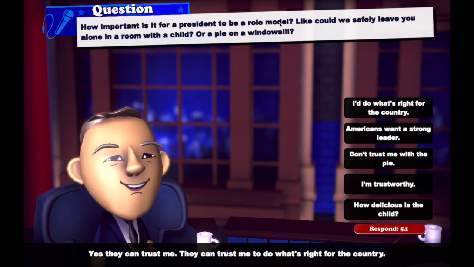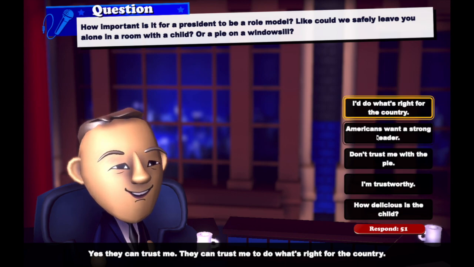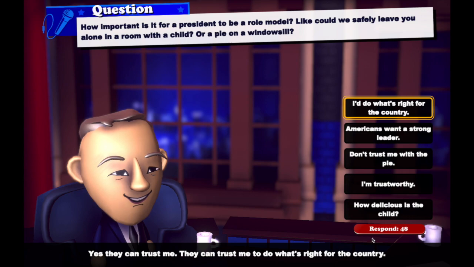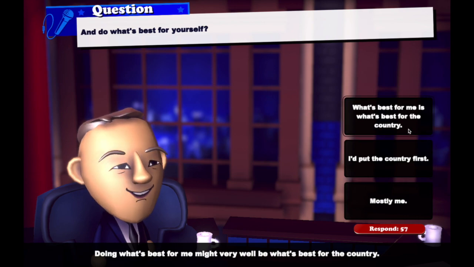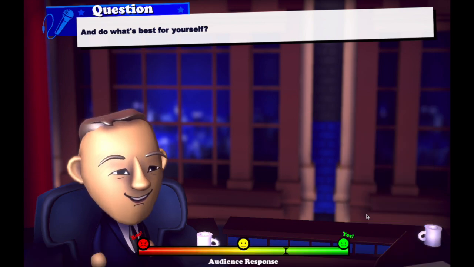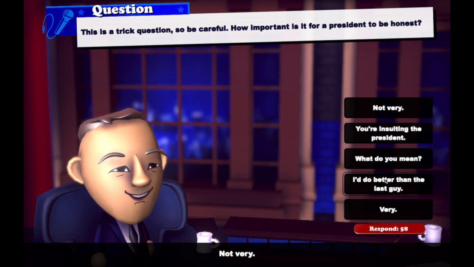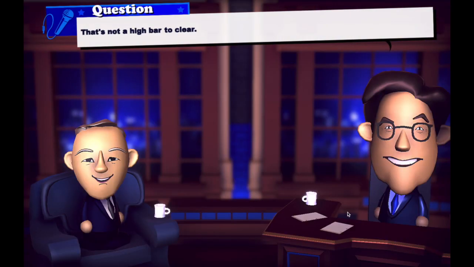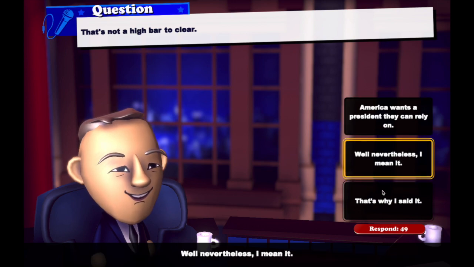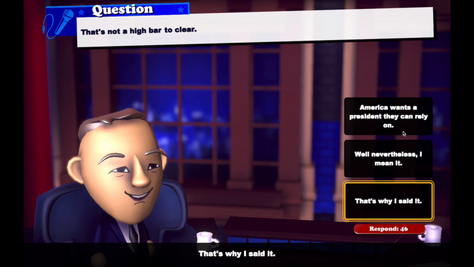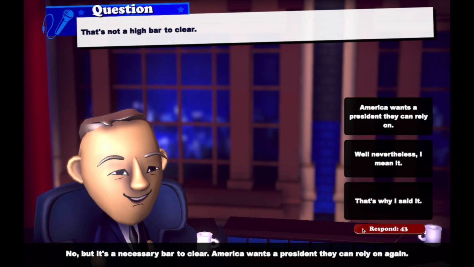So we're going to say, I do what's right for the country. And do what's best for yourself, they're asking. I'd put the country first every time, so. Okay, I almost just want to do this because it's one of those witty, it's not really a witty, but Perot is kind of into those like little witty one-liners almost. We'll say America's want a president they can rely on.